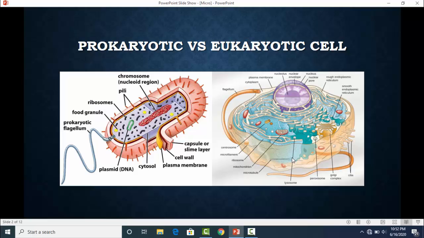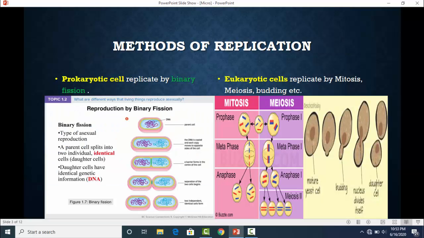Here is the diagram of a eukaryotic and prokaryotic cell. In the eukaryotic cell there is a well-defined nucleus, while in the prokaryotic cell there is no well-defined nucleus. Methods of replication. Prokaryotic cells replicate by binary fission. This diagram shows the complete process of binary fission.